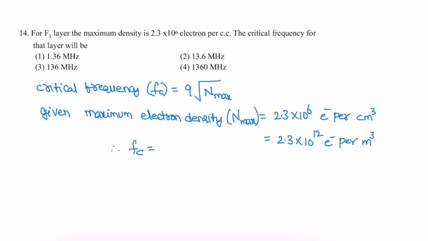Therefore critical frequency is 9 square root of 2.3 into 10 power 12, since centimeter cube is converted to meter cube. So its value is 13.6 megahertz. So option 2 is the correct one.